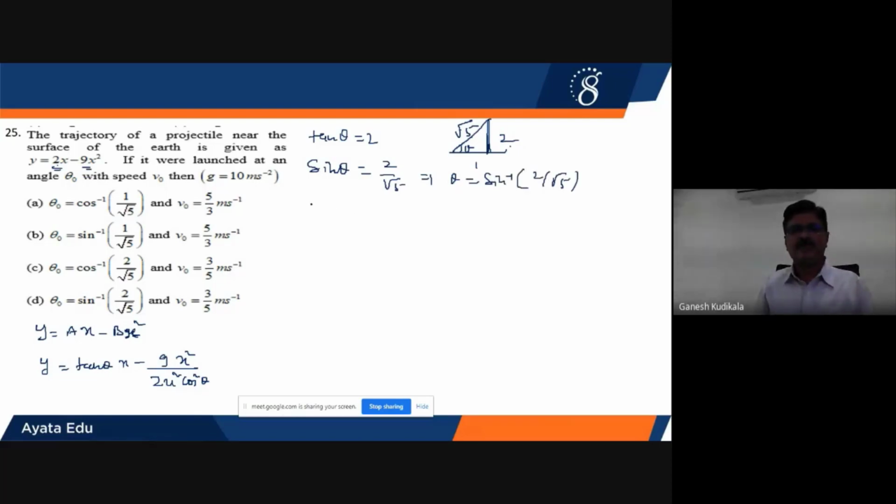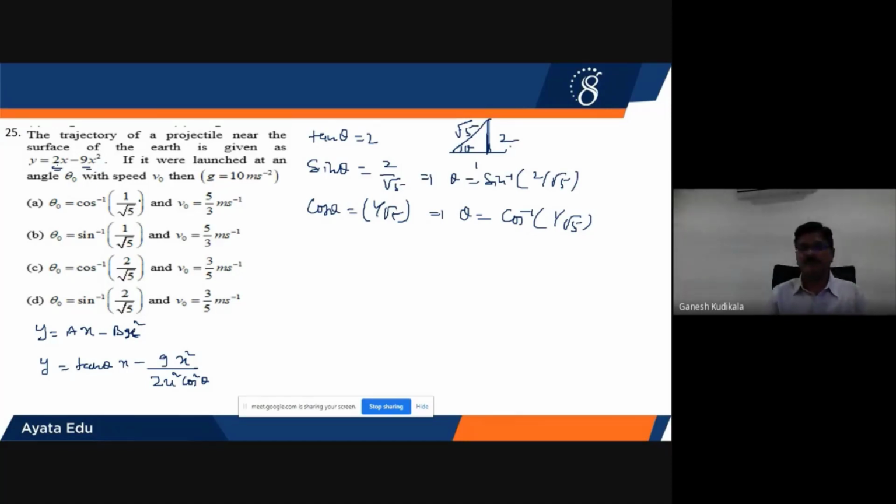Similarly, cos theta value will be equal to 1 by root 5, because both options are given. Therefore, theta will be equal to cos inverse of 1 by root 5. Both are correct, sin inverse of 2 by root 5 and cos inverse of 1 by root 5. To know the correct option, we require the second value also. For that, we have to find the value of V0, the initial velocity.